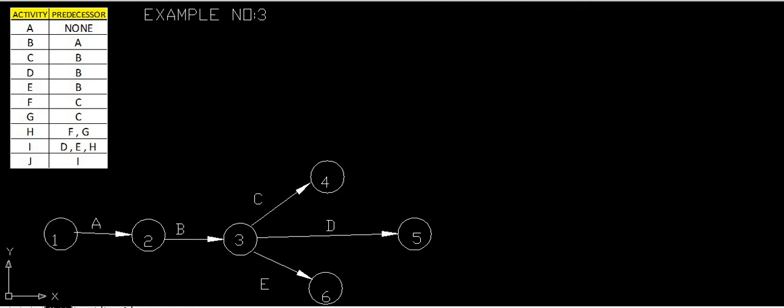Okay, what is the next activity? F and G have the same starting point as C. That means at the same point F and G will be started. Is there any C repetition for this? No, there is no C repetition for this. Only F and G will have the same starting point as C.